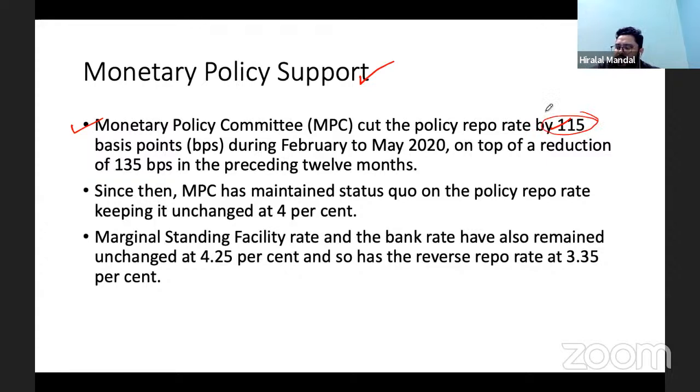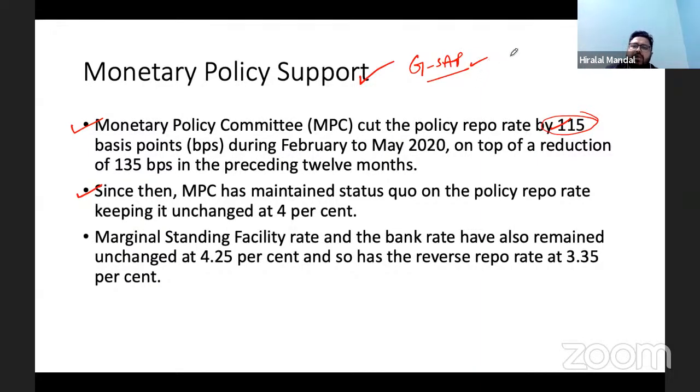lowering of the rate of interest. So that's what it helped. At the same time, it also allowed the banks to get more and more money. That is also great. Of course, apart from that, the RBI also started the GSAP, the Government Securities Acquisition Programme, which created demand for the bonds.